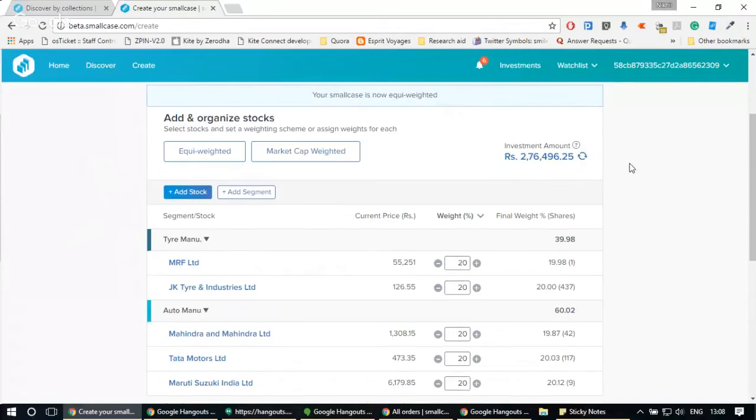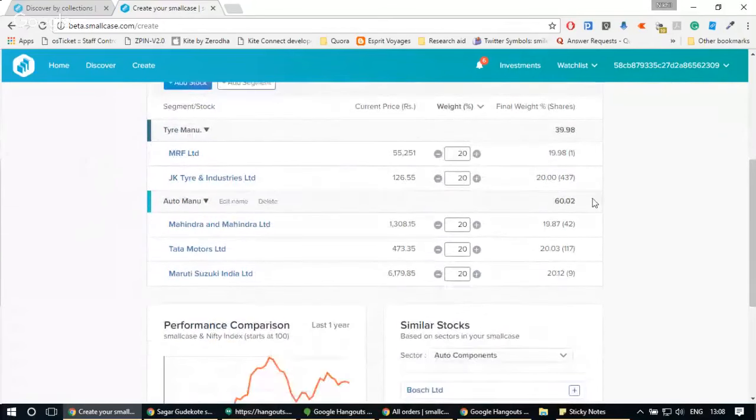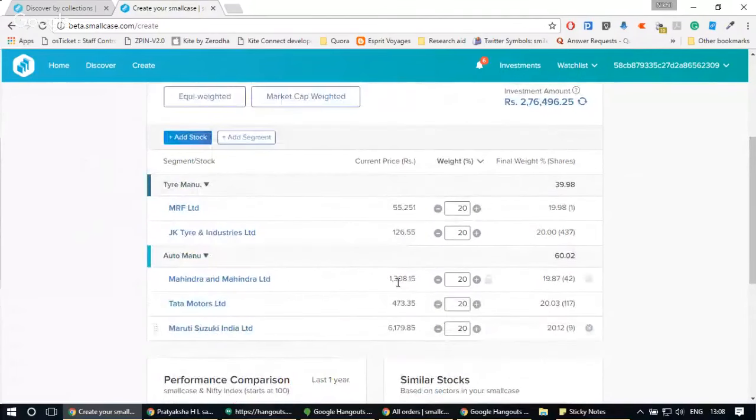So let's say I want to go ahead with the equivariate scheme. Now, I can see that the investment amount is very high. It's around 2 lakh rupees. Why must that be happening? Because we have a stock, Maruti, which is very high priced, and giving a 20% weightage to this stock is increasing the overall price of my basket.